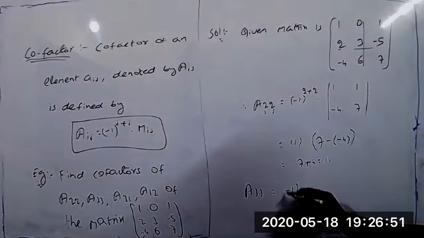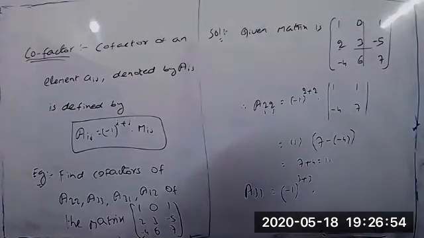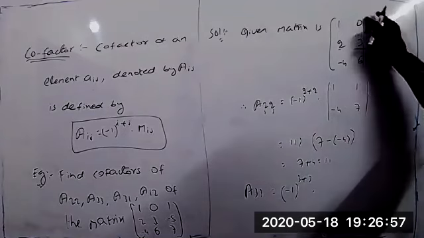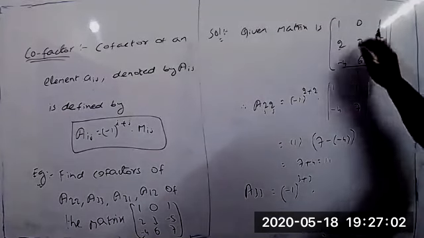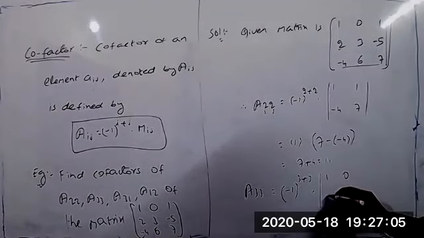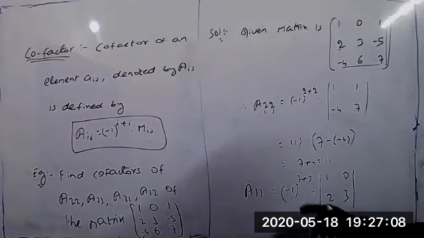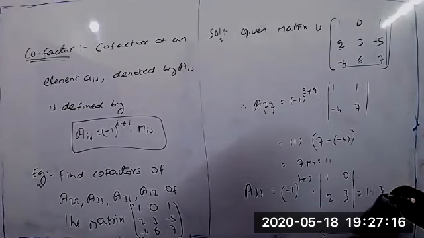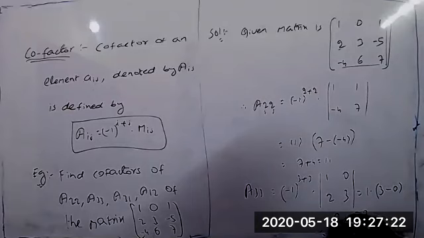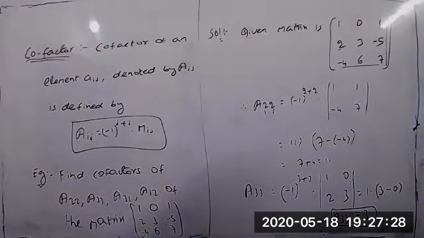Similarly, you can find the value of A33. A33 equals minus 1 whole power 3 plus 3, and M33 is also required. That means we eliminate the third row and third column. The remaining elements are 1, 0, 2, 3. Minus 1 whole power 3 plus 3 is 6, an even number, so it is always plus 1. So this is 1 into 3 minus 0, which equals 3. This is the value of A33. In the same way we can find the remaining two, A31 and A12, also.